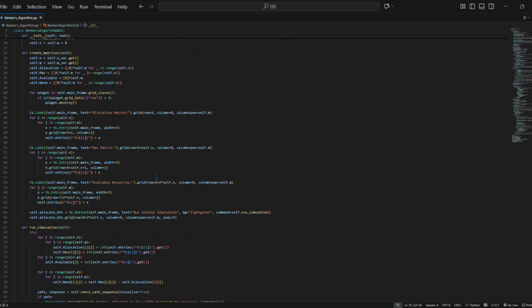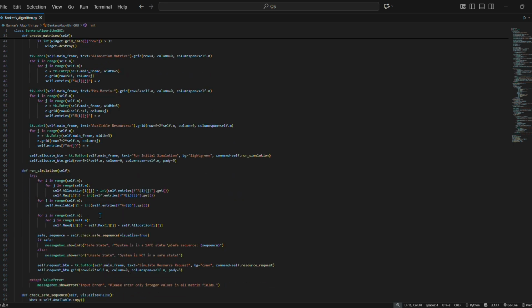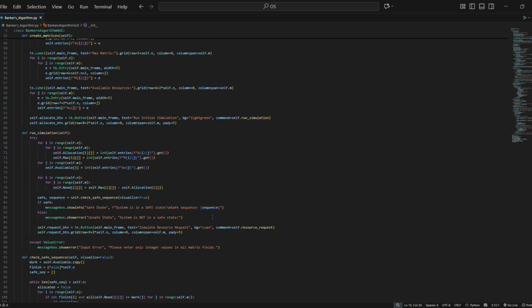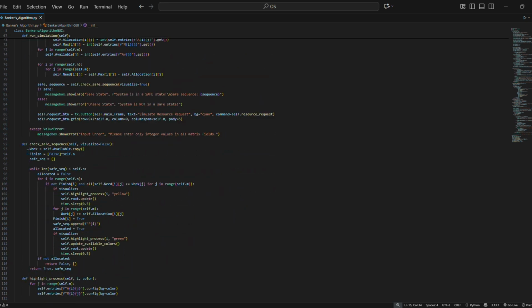And we have made another function called run simulation, in which the whole code will be executed by a matrix to decide whether the condition is safe or unsafe. And we have made another function called check safe sequence, in which the safe sequence is checked.